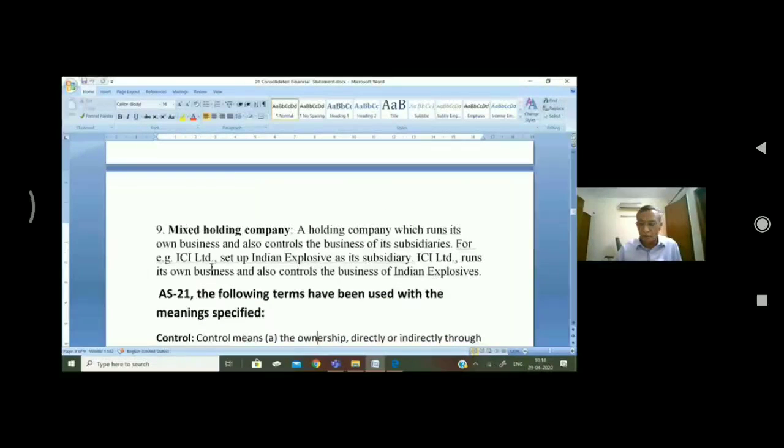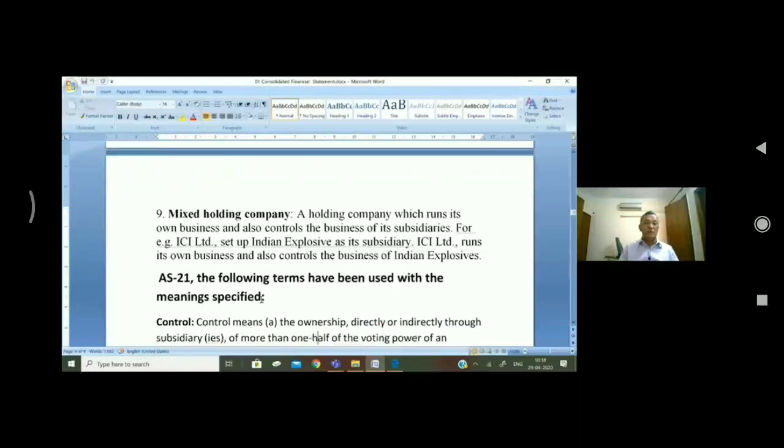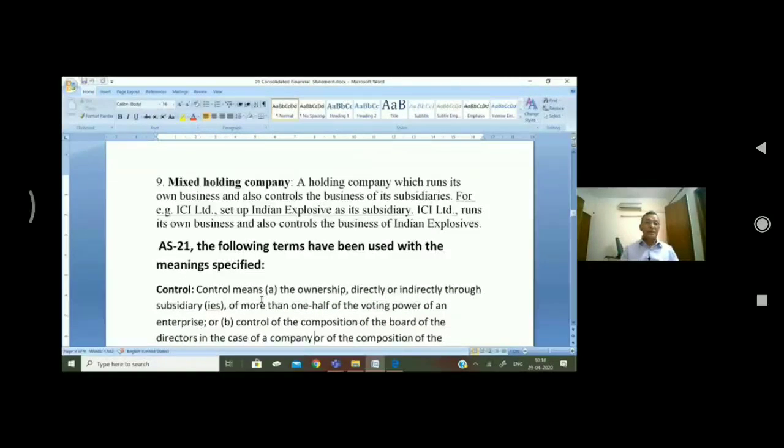Of course, I've explained all the different types of holding company, but you need not bother about all these. I have explained them so that you can understand what a holding company is and what a subsidiary company is. Now, from the examination point of view, the following are very important.